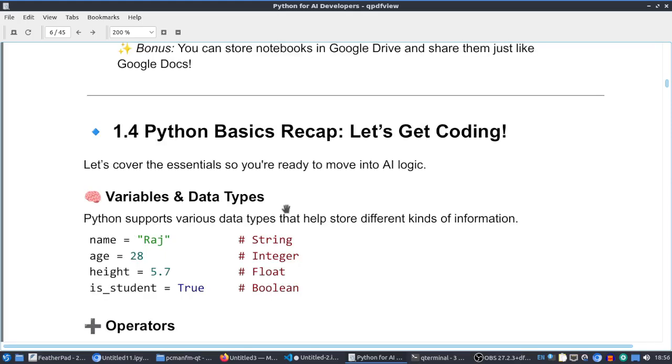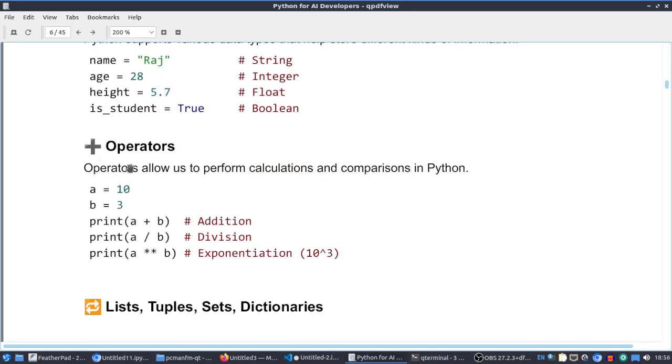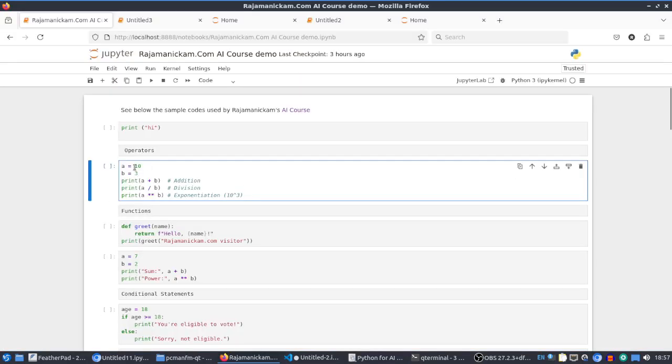So these are the Python basics. As I said, I'm not going to focus here, just to give some overview. Python supports various data types like string, integer, float, boolean, and various operators. Just as we are assigning the values for a and b, and printing a plus b, and a divided by b, we can see the result by running it.